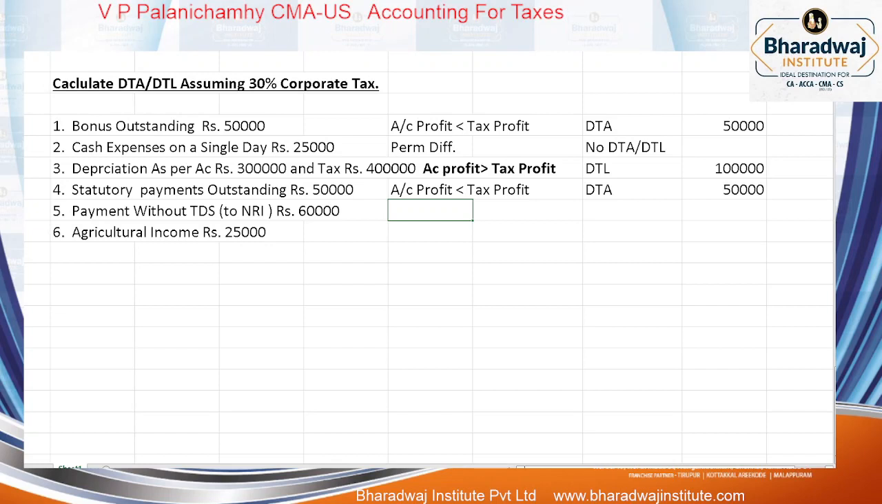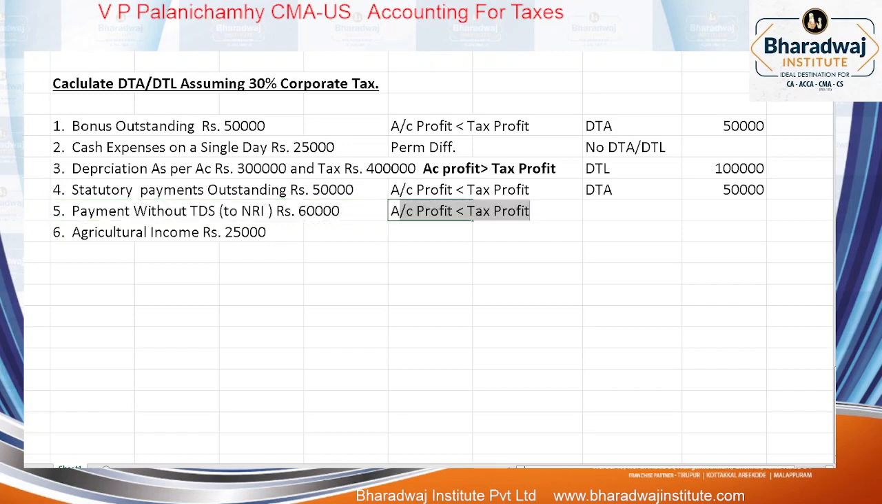TDS default இருந்ததுன்னா it will be disallowed in the year in which there is a default. Once the default is rectified, it can be claimed later. Is it permanent difference or timing difference? Timing difference. இப்ப என்ன பண்ணணும்? Because of this payment without TDS, accountsல claim பண்ணிருப்போம், but taxல disallow பண்ணிருப்போம்.